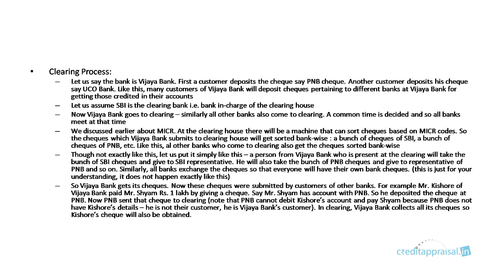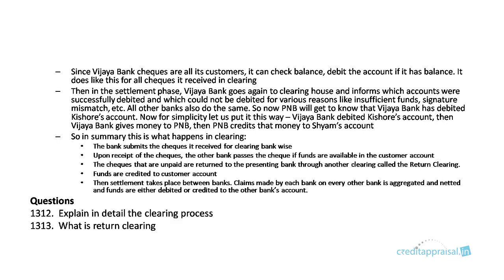For example, Mr. Kishore of Vijaya Bank paid Mr. Sham 1 lakh by giving a check. Say Mr. Sham has an account with PNB, so he deposited the PNB check, and PNB sent the check to clearing. Note that PNB cannot debit Kishore's account and pay Sham because PNB doesn't have Kishore's details. He's not their customer. He's Vijaya Bank's customer. So in clearing, Vijaya Bank collects all these checks, so Kishore's check will also be obtained. Since these are all its customers, Vijaya Bank can check the balance and debit the account. It will do this for all the checks it received in clearing.